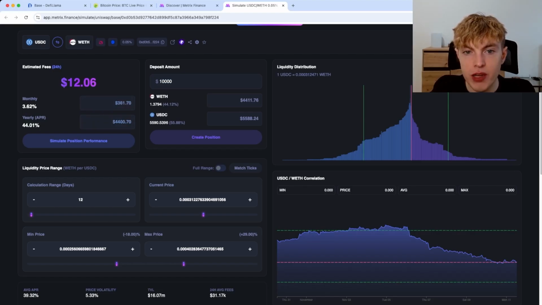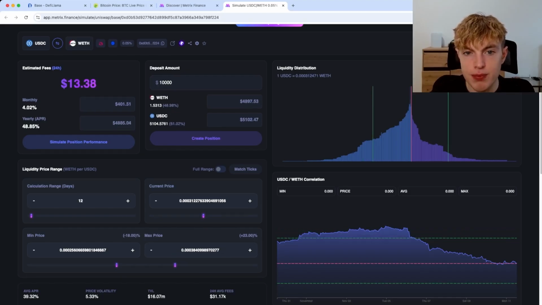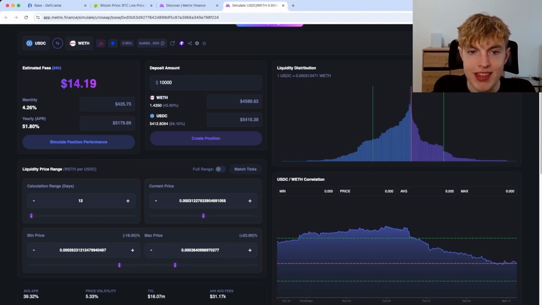With this current setup, we'd be taking on 44% exposure to wrapped ETH and 55% exposure to USDC. And by changing our range, we can actually change that. For example, if we move the max price slider to the right, we take on more exposure to USDC and less exposure to wrapped ETH. And if we go ahead and move it to the left, it's vice versa. Same thing for the min price. If you move it to the right, we take on more exposure to USDC and left more exposure to wrapped ETH.